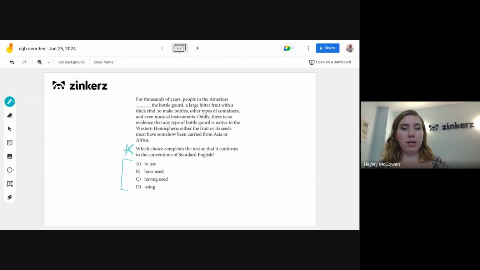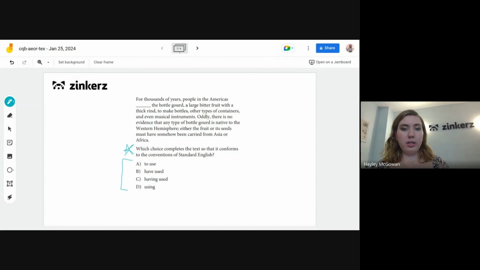For thousands of years, people in the Americas blank the bottle gourd, a large bitter fruit with a thick rind to make bottles, other types of containers, and even musical instruments. Oddly, there is no evidence that any type of bottle gourd is native to the Western Hemisphere. Either the fruit or its seeds must have somehow been carried from Asia or Africa.